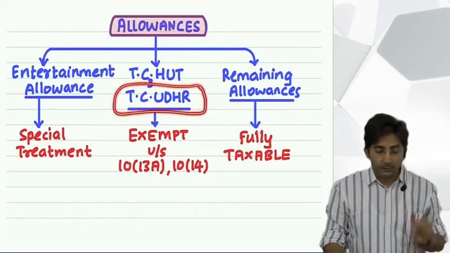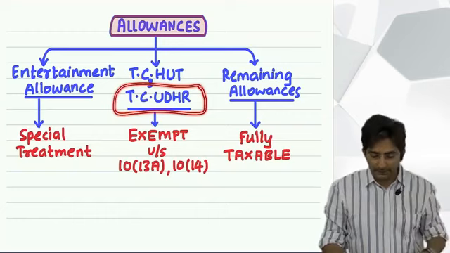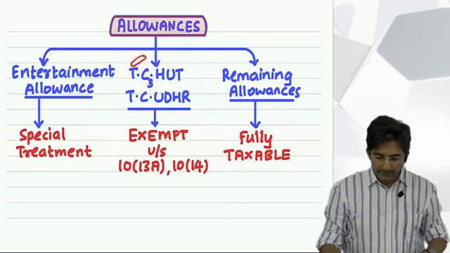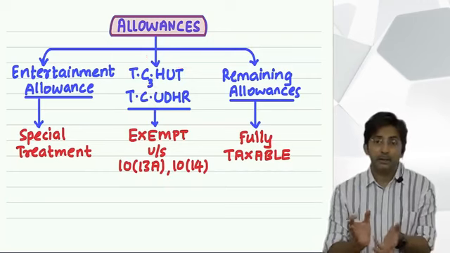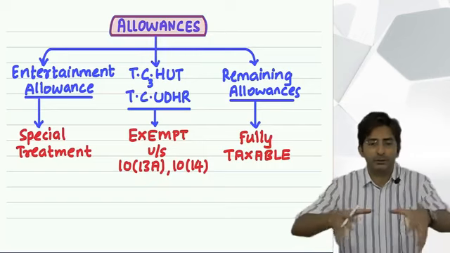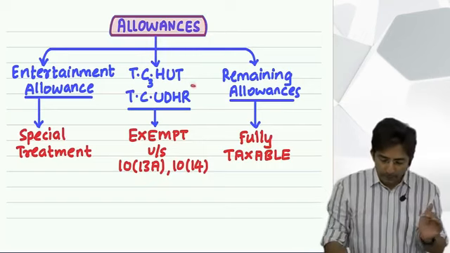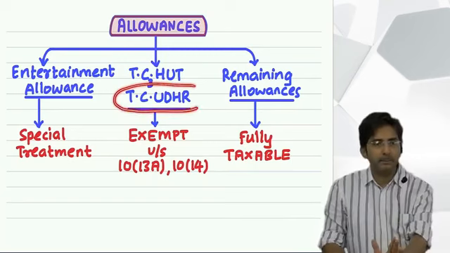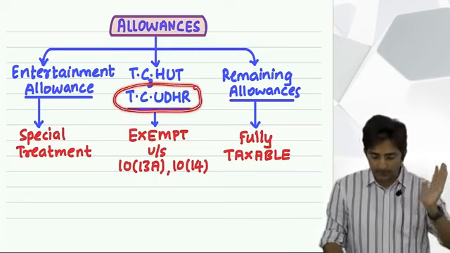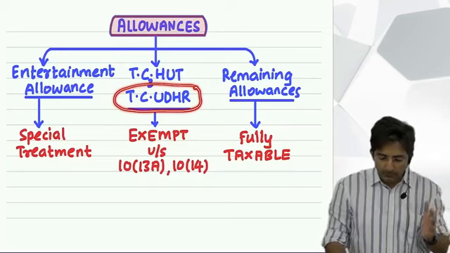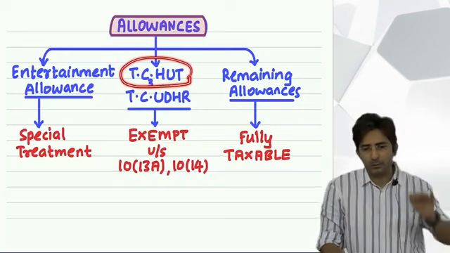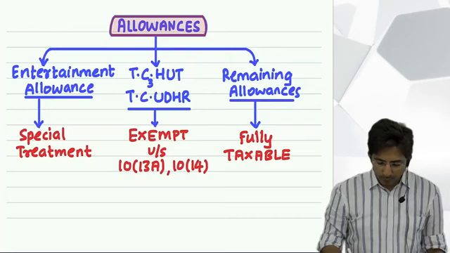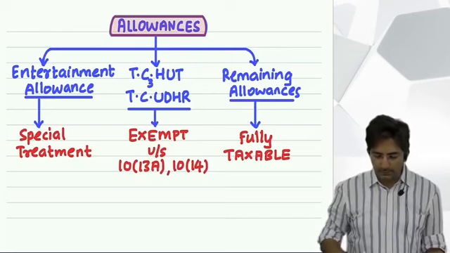In this one keyword also I could have finished everything. How? 3 T's. How 3? Tribal and the transport companies, drivers, etc. and this traveling. So I could have merged and made a single keyword. Okay, and that would have sounded simple, but it would have created confusion. It is better to keep the group of TC Udar separate, because these are allowances for office purpose. And these are not for office purpose. These are compensatory, personal type allowances, and here there are some fixed amounts. Okay. Now see, what is remaining is H. H for house rent allowance. Now see here.